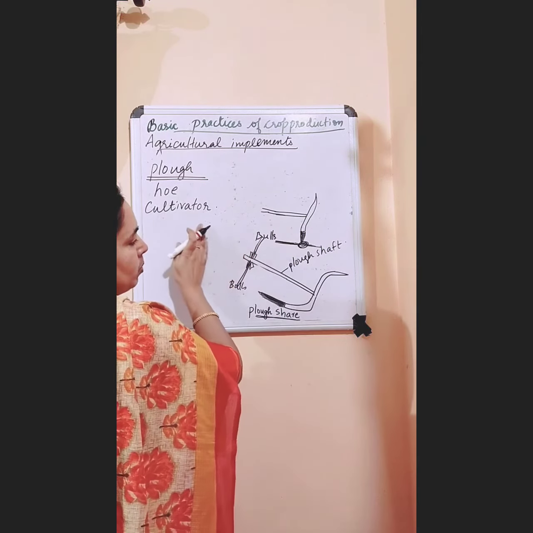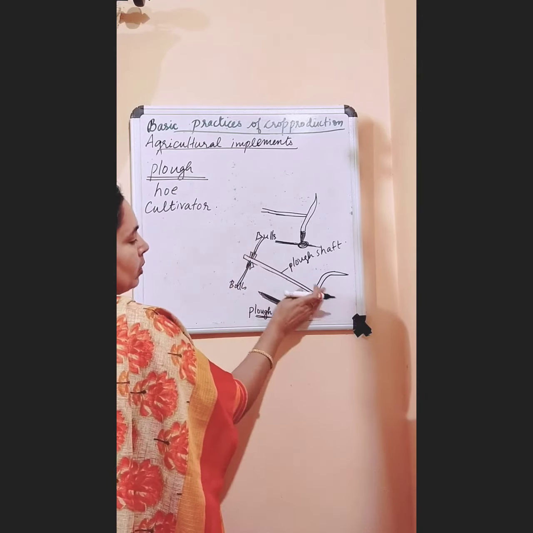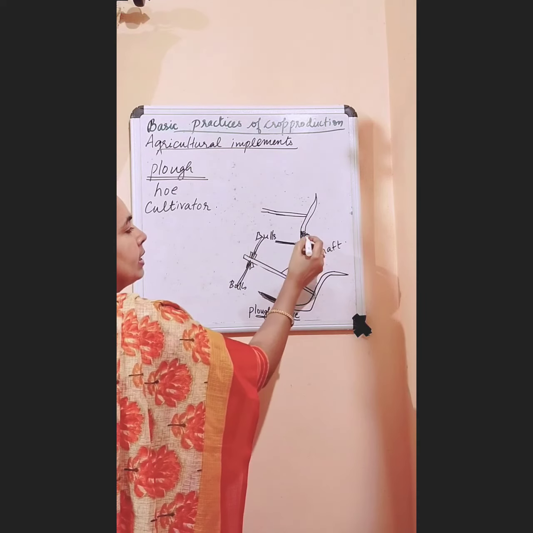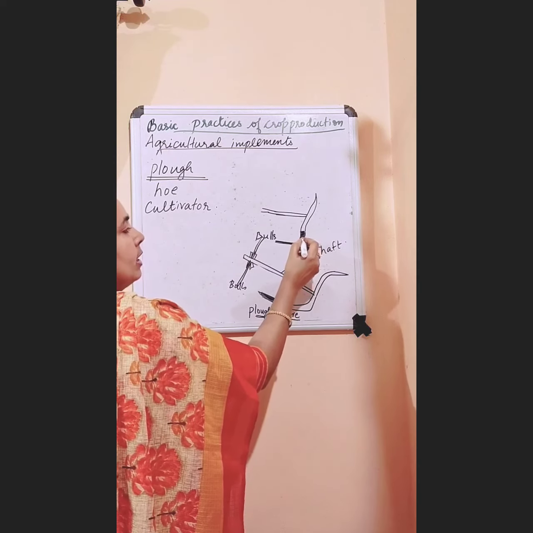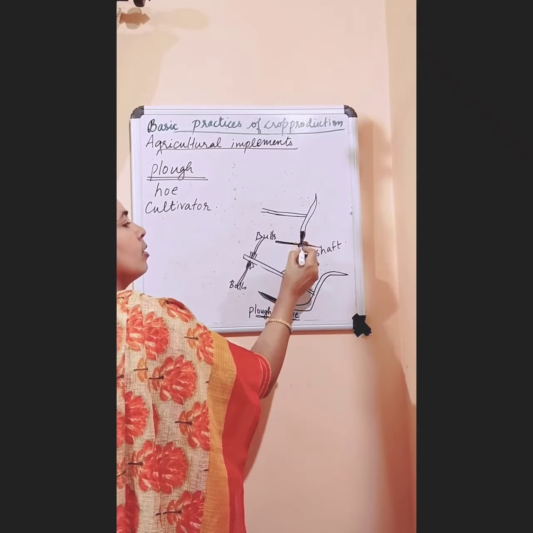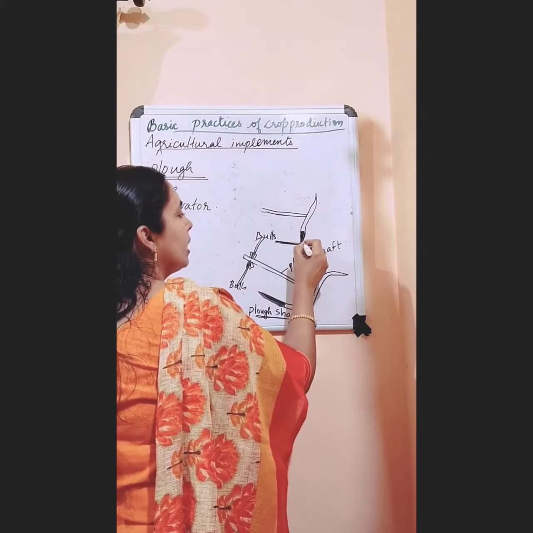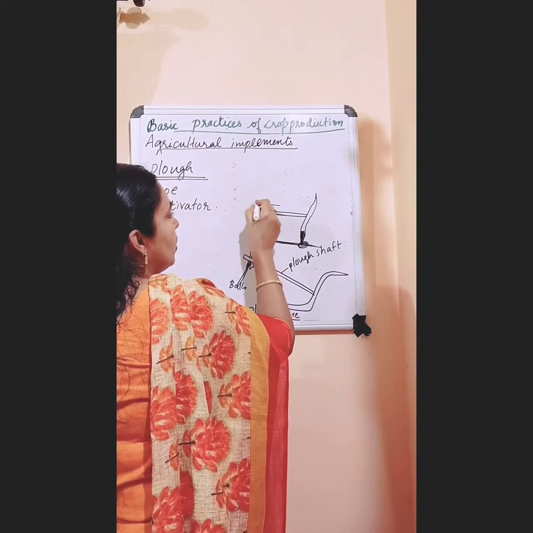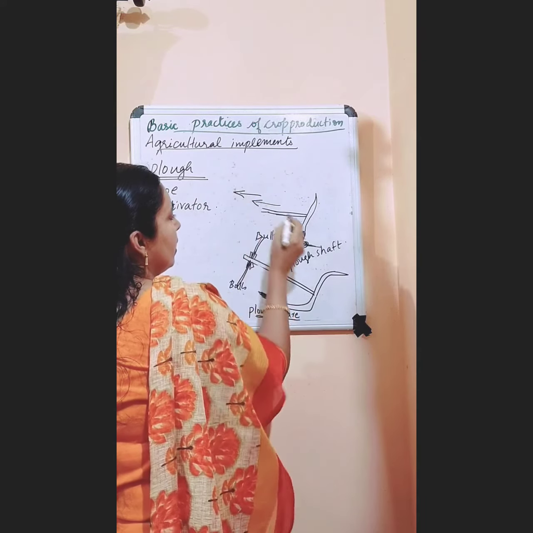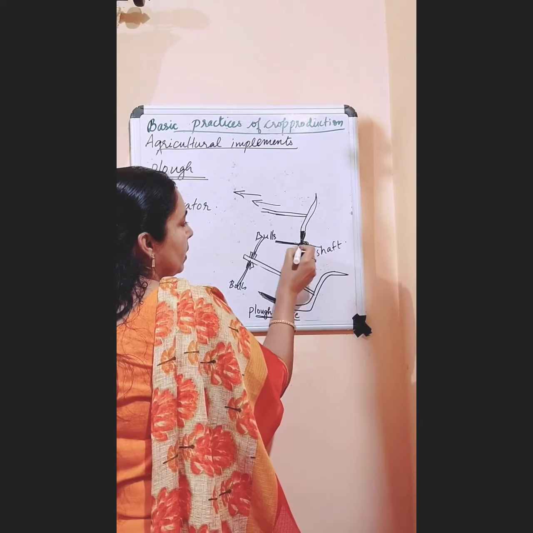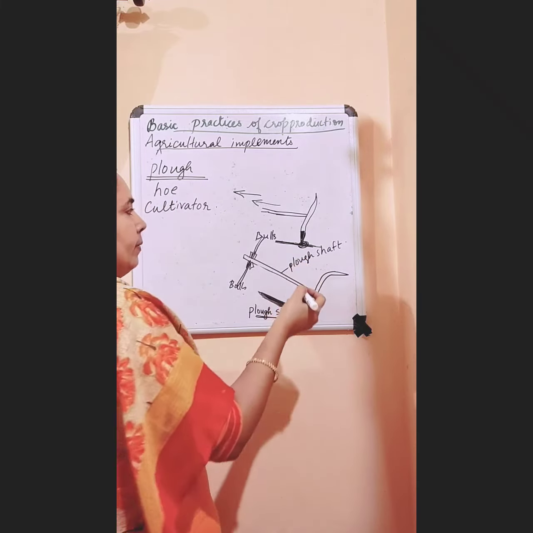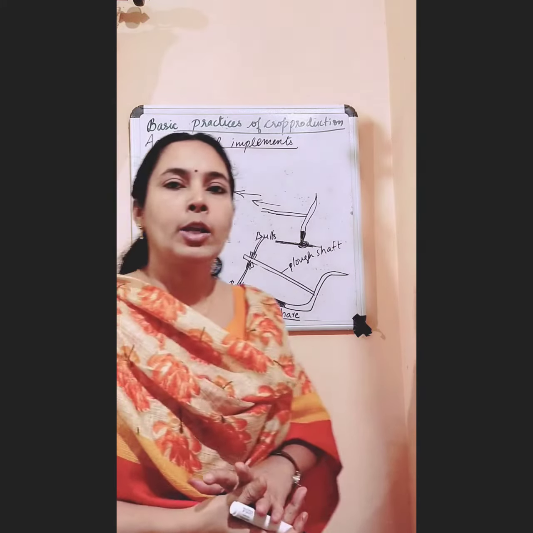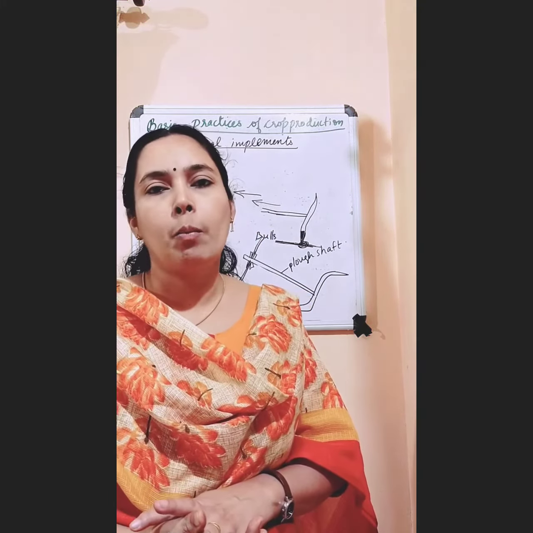When the bulls move, they will pull this plowshare along with them, and the iron tip of the plowshare will be touching the soil. So when the bulls are moving forward, this triangular piece will turn the soil. A man and two bulls can operate this plow.